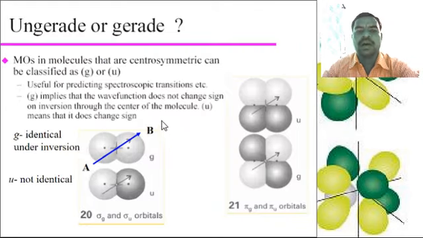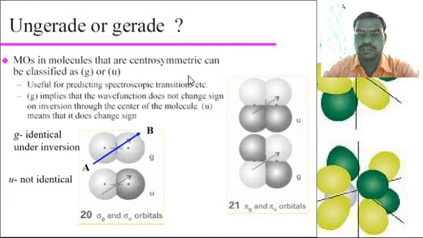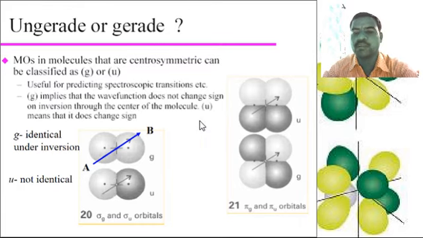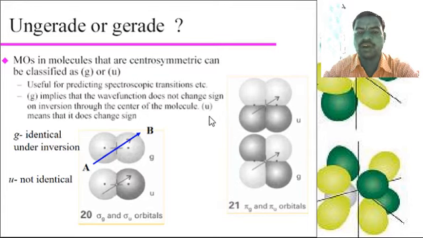Then ungerade or gerade: molecular orbitals in molecules that are centrosymmetric can be classified as g, that is gerade, or u, that is ungerade, which is useful for predicting spectroscopic transitions. g implies that the wave function does not change sign on inversion through the center of the molecule, while u means that it does change sign. Here this is a g, identical under inversion, and u is not identical.